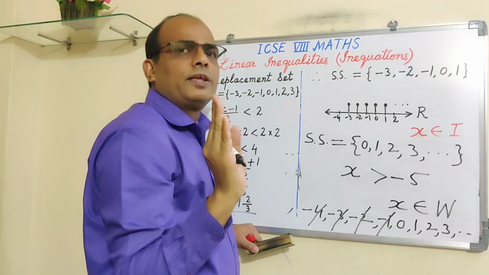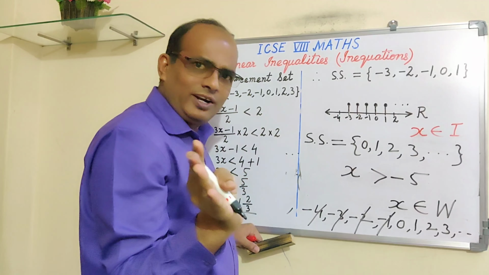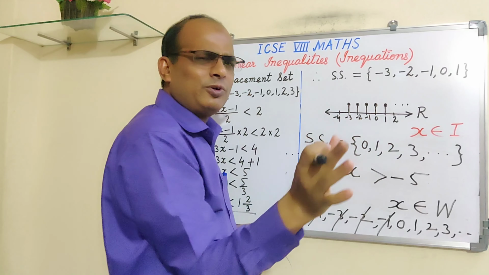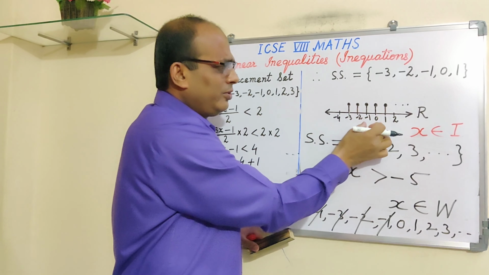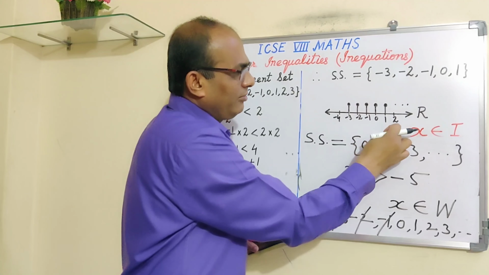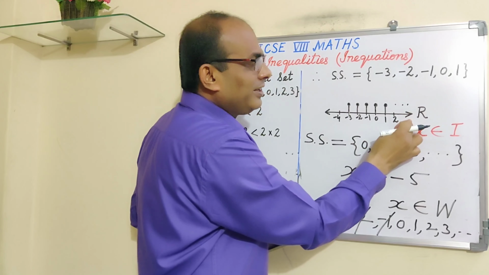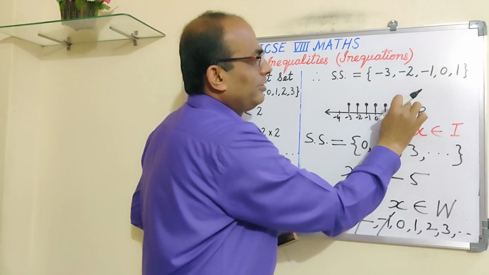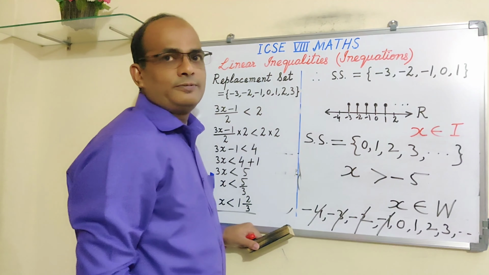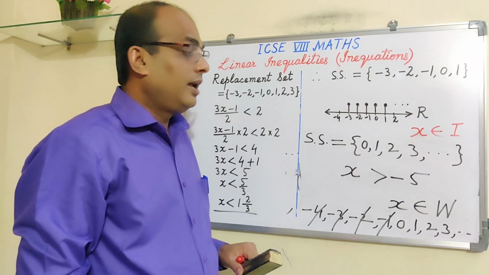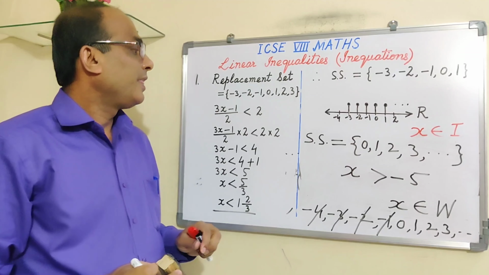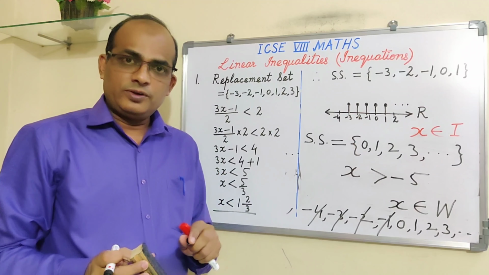Even then, if it is coming, it's not difficult. The only thing is you show 2, 3 numbers. How many? That is up to you, not less than 2. 3 numbers you show, 0 here, 1 here, 2 here, and then after 2, write down 3 or 4 dots, but don't make lollipops. Put 3, 4 dots, and then, and so on. Got it? I hope things are very, very clear. So please watch part 1 also.